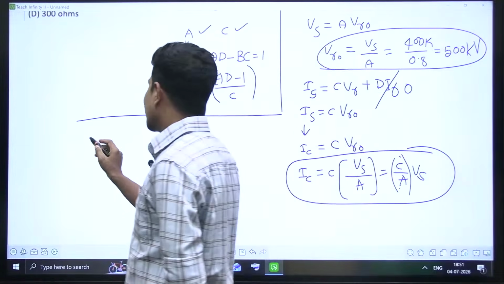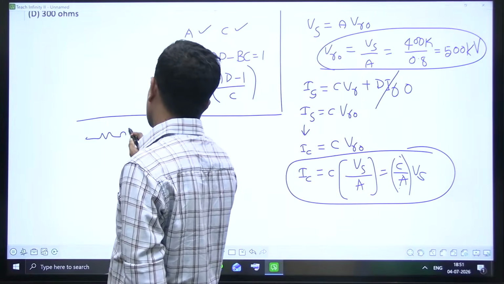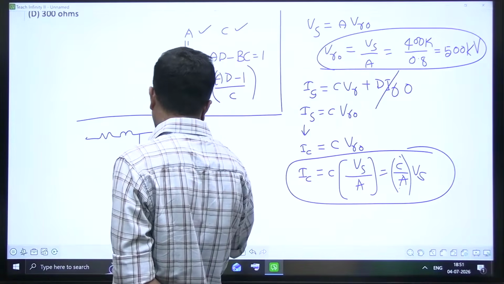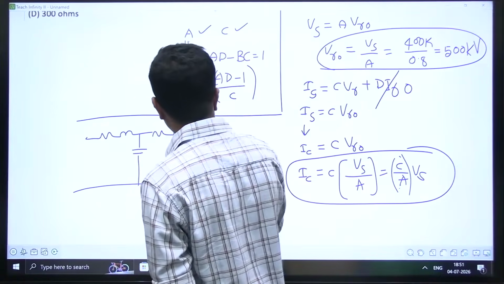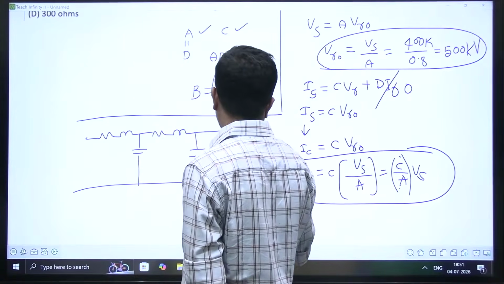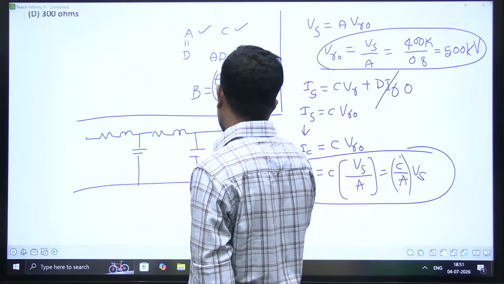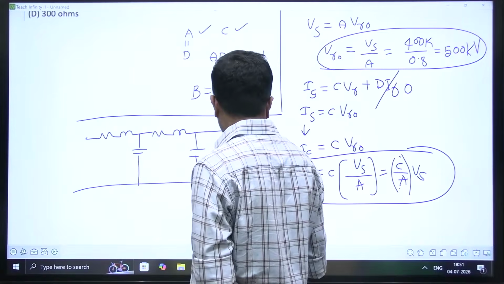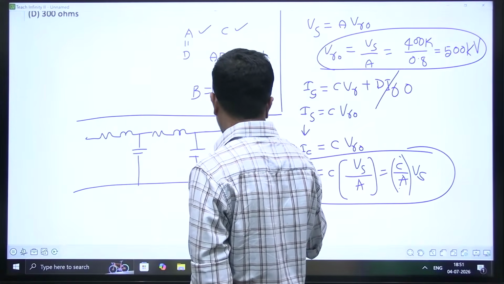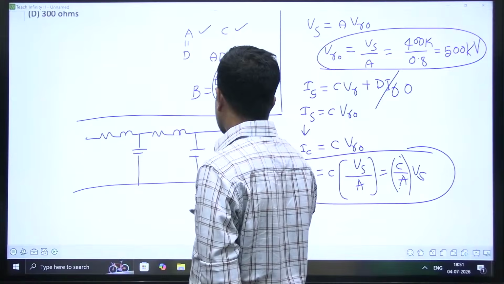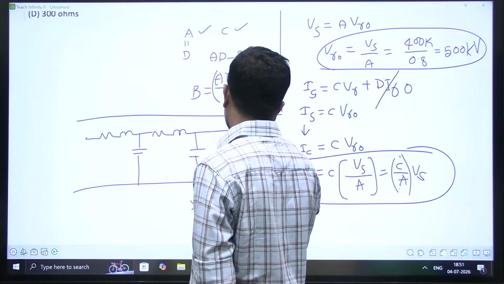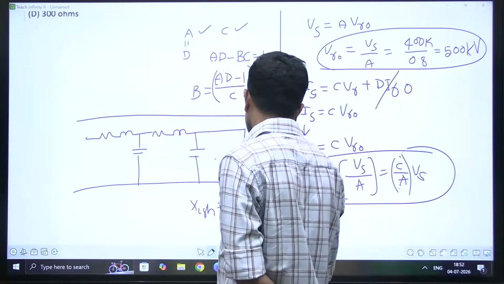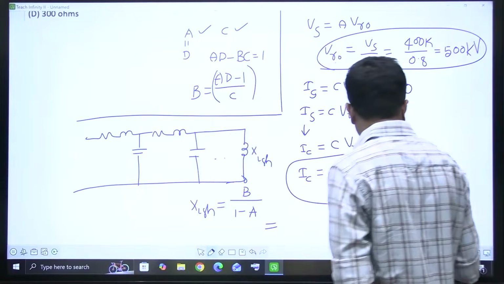Now the shunt reactor. See, this is the transmission line. I'm taking a distributed parameter model. Shunt conductance I'm neglecting, though it is there, a small value. Now here no load is there, so this voltage is high. We are connecting one shunt reactor LSH, which is going to have reactance XLSH, to reduce the Ferranti effect. Its formula is directly B by 1 minus A.